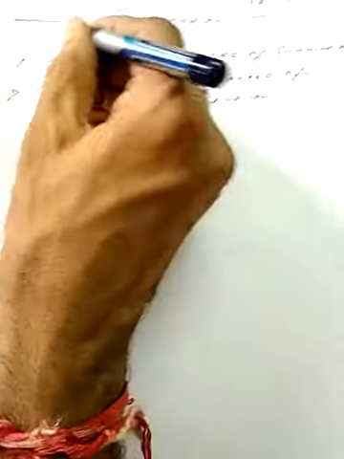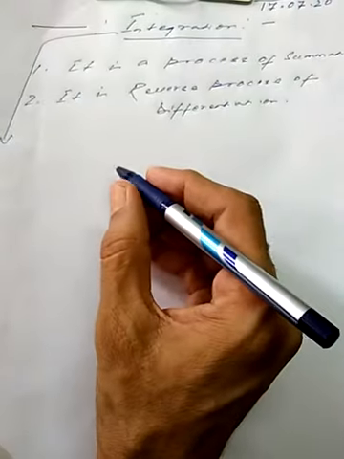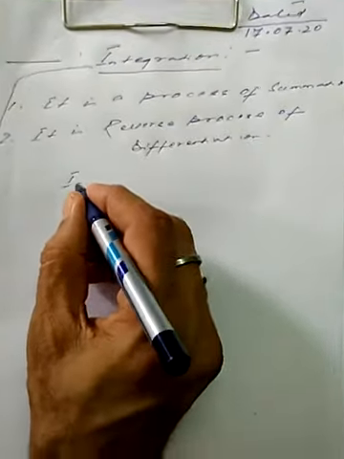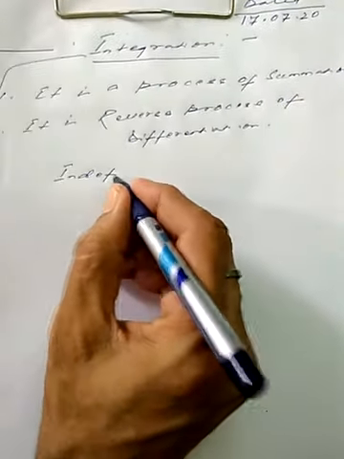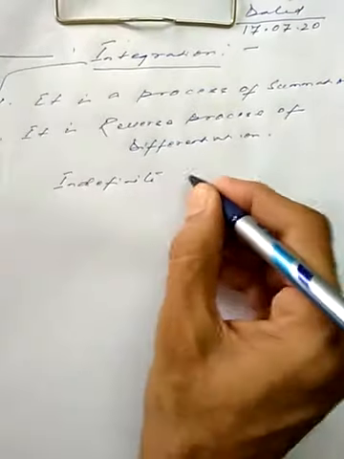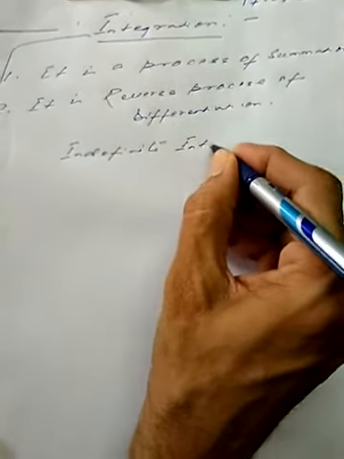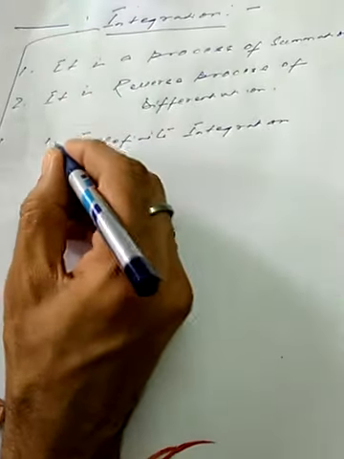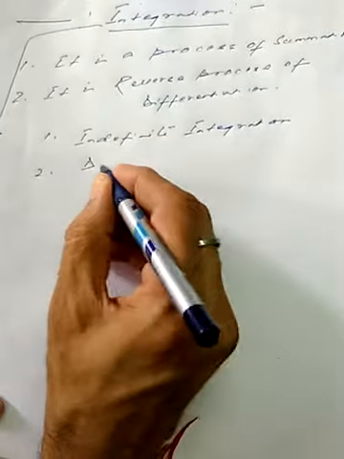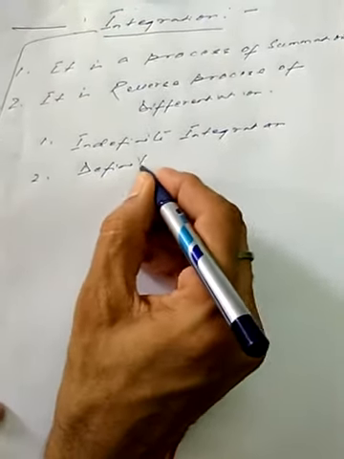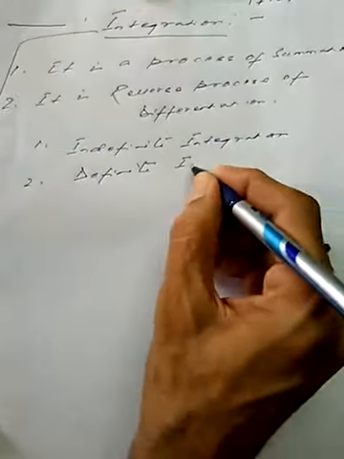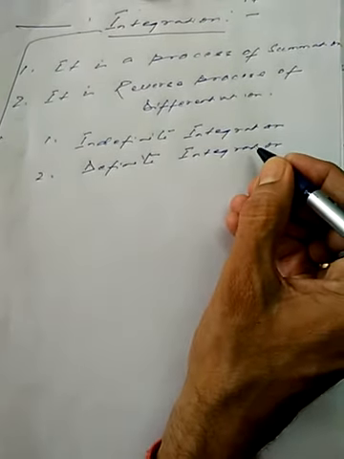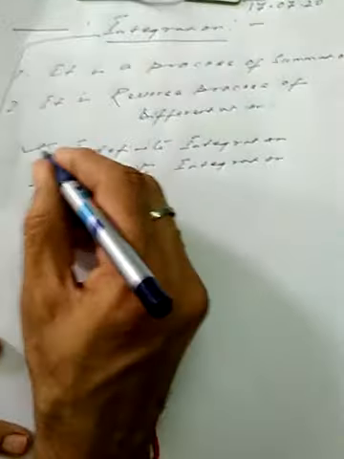Now, what are the kinds of that? There are two kinds of that. One is the indefinite integration. The other is definite integration. So first of all, we'll go with the indefinite one.